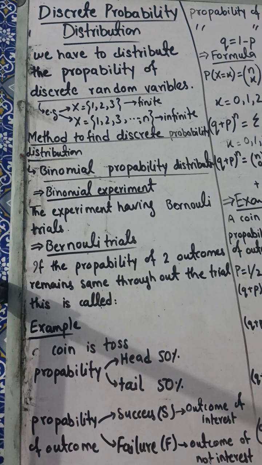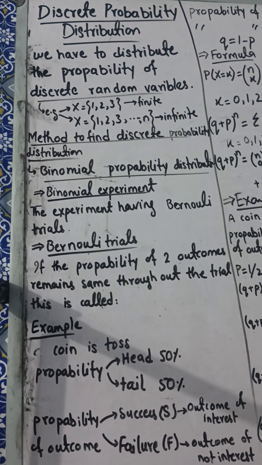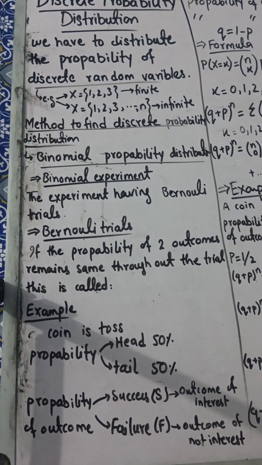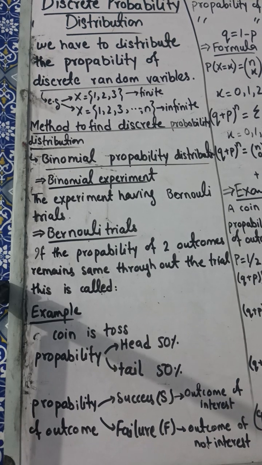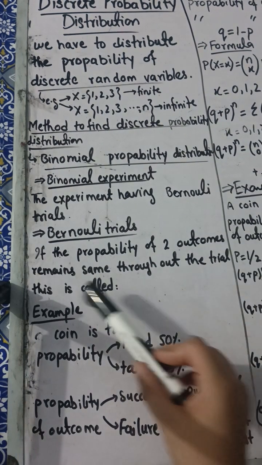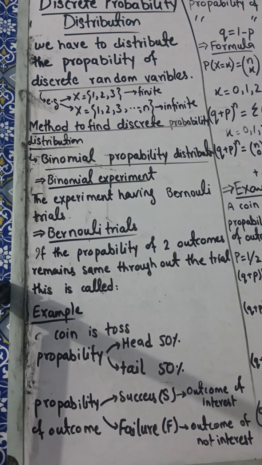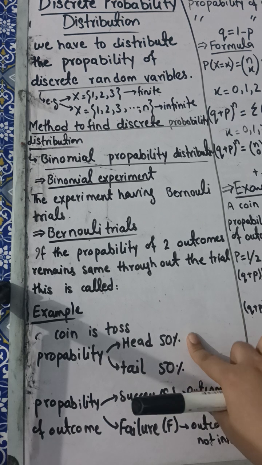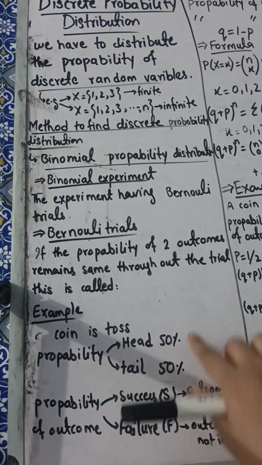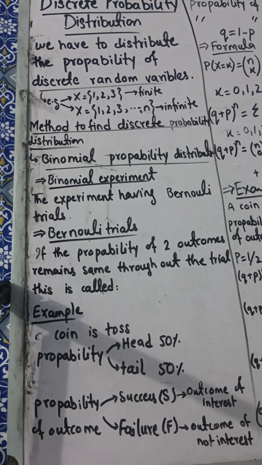So you have two outcomes, a 50-50% division between them. For example, you are given a coin and you have to toss it. So you have two probabilities given, two outcomes, and they remain the same throughout. These probabilities or outcomes are not going to change. After tossing a coin you will get a head or a tail, and you have a half percent chance of getting head or tail.